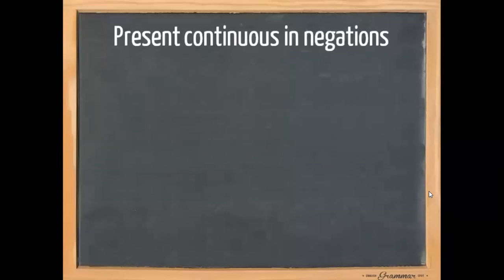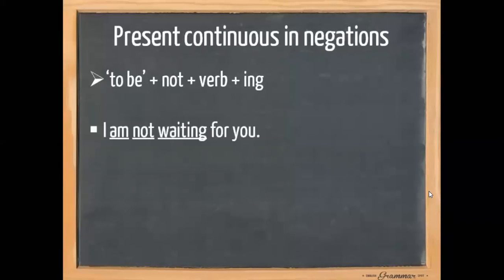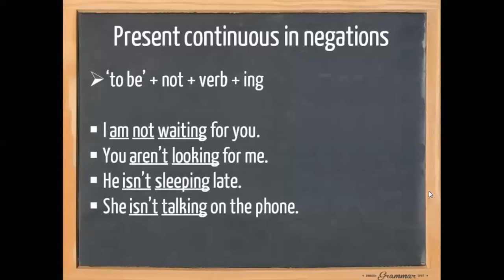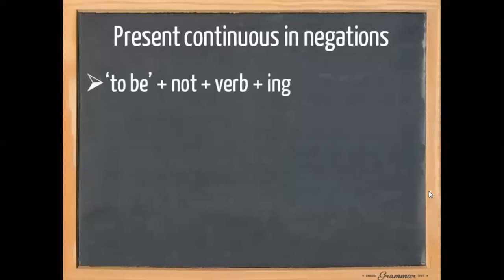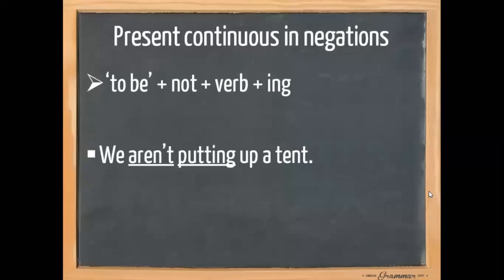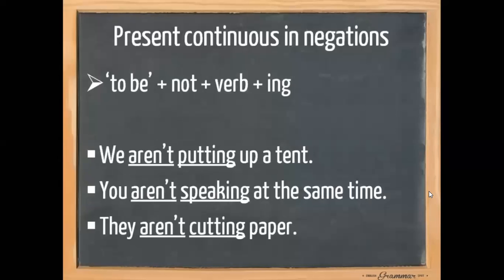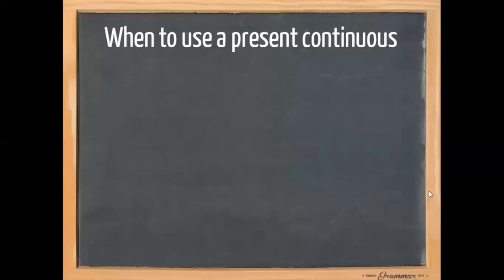Let's have a look at the present continuous in negations. Again, we use the auxiliary verb to be and we add not. We use the infinitive form of the verb and ing. I'm not waiting for you. You aren't looking for me. He isn't sleeping late. She isn't talking on the phone. It isn't freezing. For the plural forms, we do the same. We aren't putting up a tent. You aren't speaking at the same time. They aren't cutting paper.